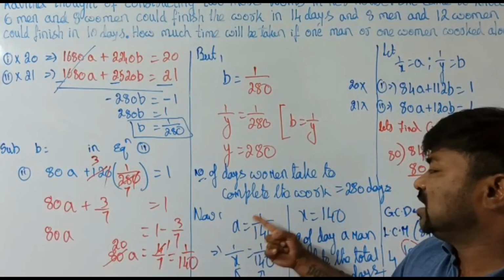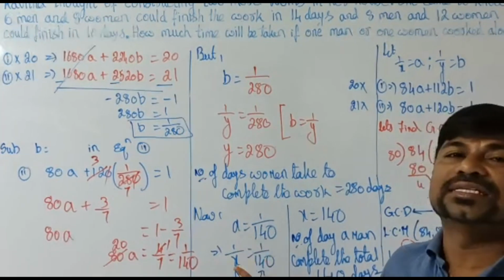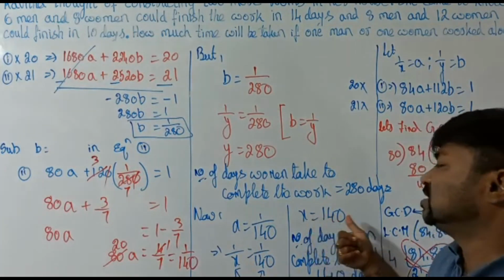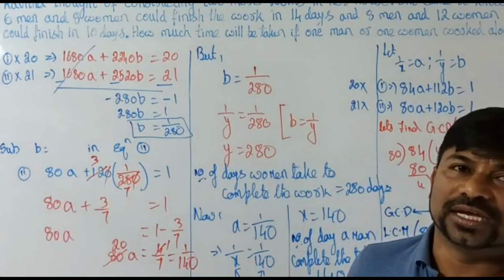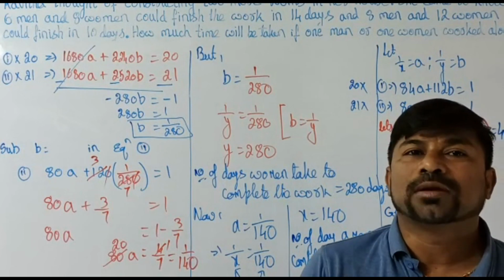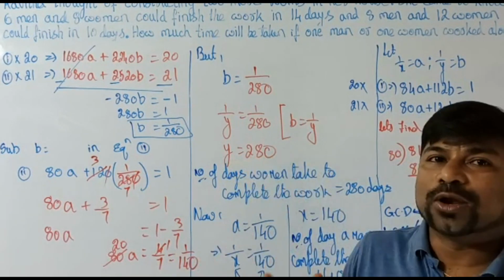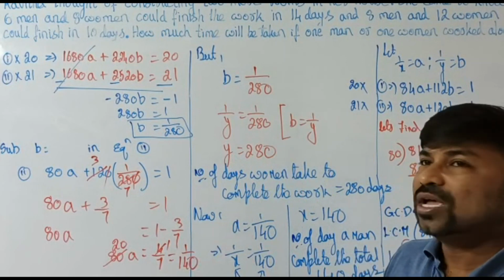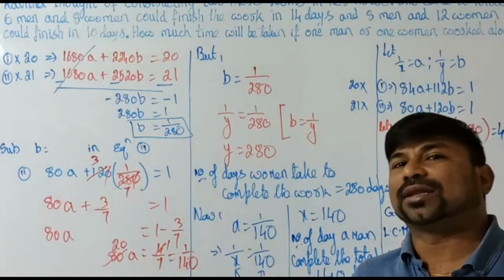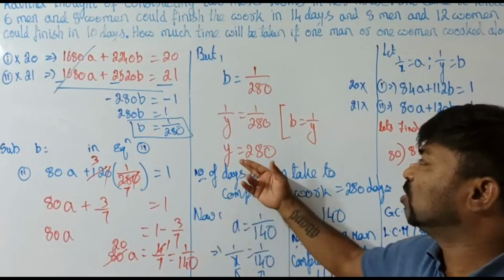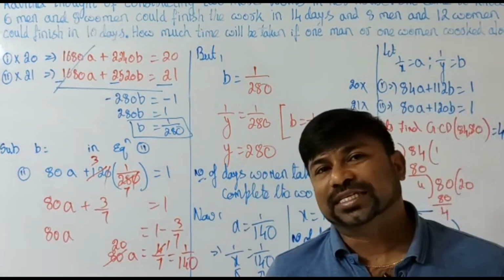So 140a is equal to 1, but what is a? It's nothing but 1 by x. So comparing these two sides, x is equal to 140. What is 140? The number of days taken by one man to complete the entire work. And what is the time taken by one woman to complete the entire work? It's not practically possible, but as an assumption, the number of days taken by a woman to complete the entire work is nothing but 280 days.